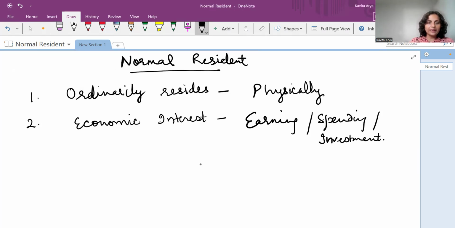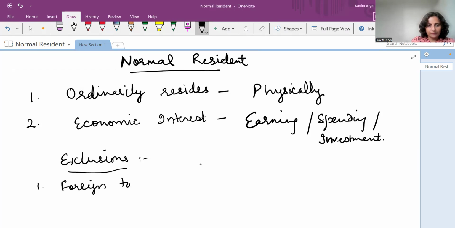We do have certain exclusions which we should note for the concept of normal resident. And what are they? Number one, the foreign tourists and visitors. I hope this doesn't need any explanation. Foreign tourists and visitors for whatever purpose, for some official, non-official, personal, entertainment work, political work, anything. If they are tourists or visitors, they are never the normal resident of that country.